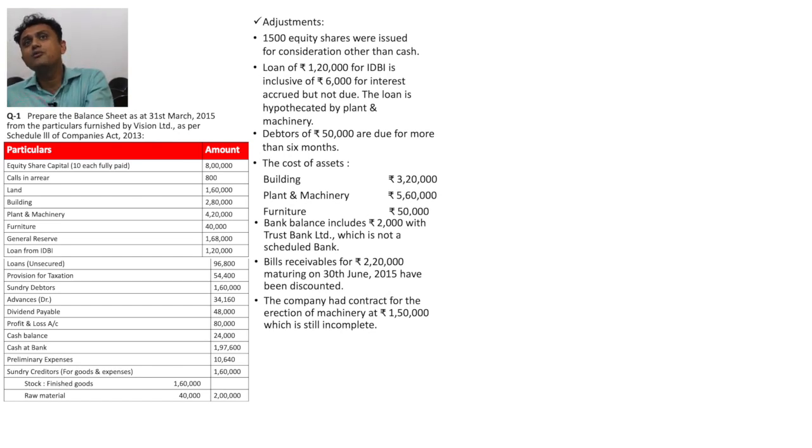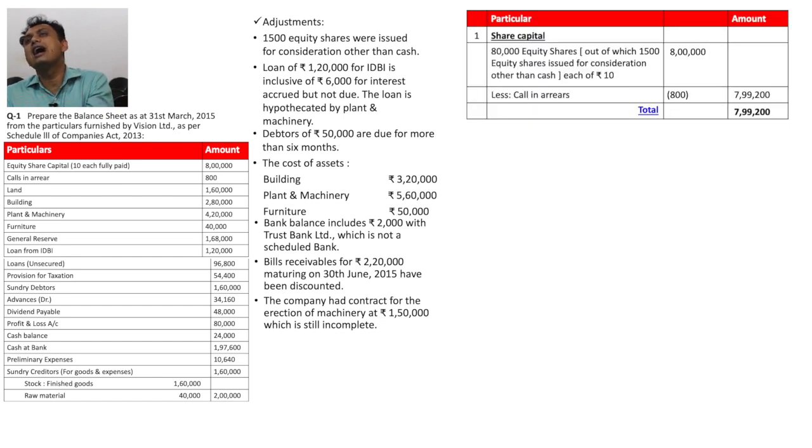First we prepare note number 1, related to share capital. In note number 1 we write down share capital of 80,000 equity shares, out of which 1500 equity shares were issued for consideration other than cash. It is an informative portion, and the amount is 8 lakh.